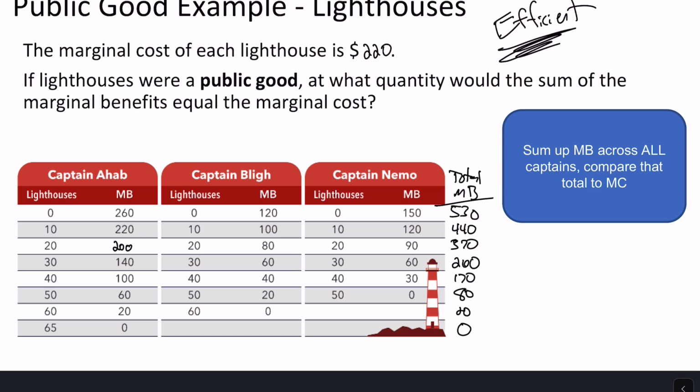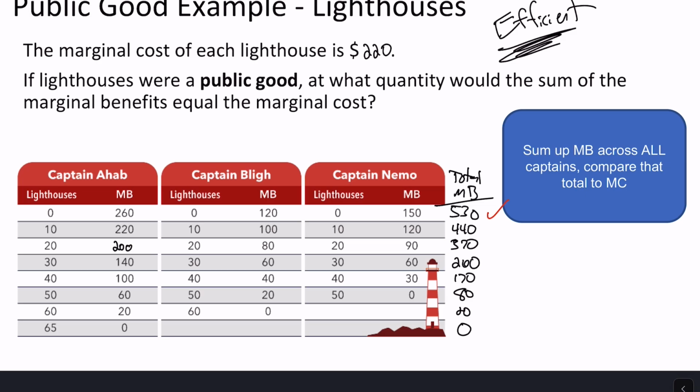To find the socially optimal or efficient quantity, we want to compare this total marginal benefit, summed up across all individuals, to 220. This summing up across individuals only happens for a public good, because it's non-rivalrous. Everybody gets to benefit from it. So now we want to compare 530 to 220. Well, 530 is greater than 220.